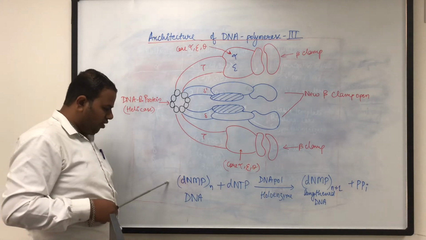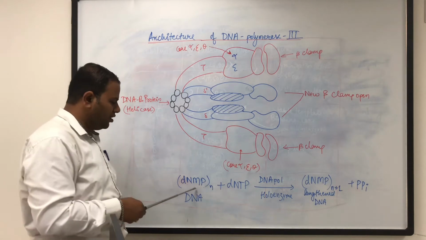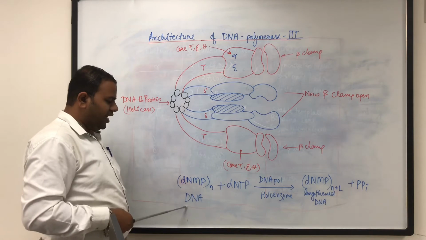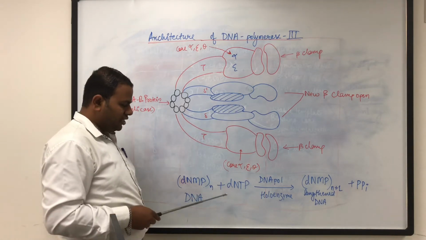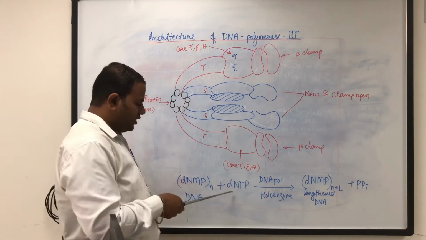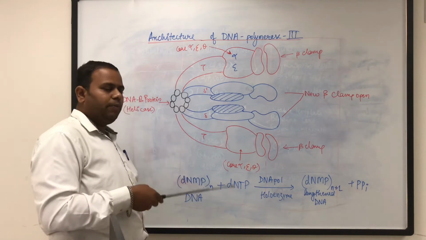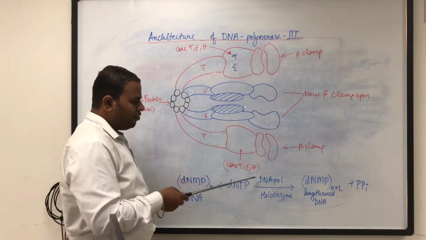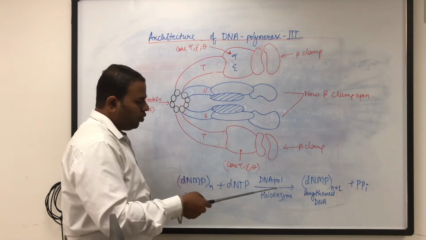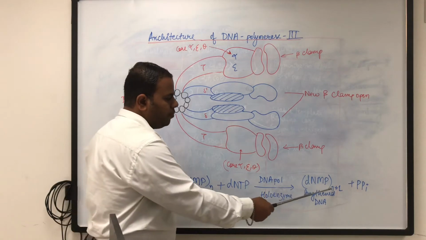At the starting of the replication, there will be deoxynucleotide monophosphate, meaning it will have a certain length, for example 10 nucleotide length, okay. So this is the DNA at the starting. When the replication starts, the dNTP, deoxynucleotide triphosphate, will be added. This deoxynucleotide triphosphate may be ATP, GTP, CTP or TTP. With the help of the enzyme DNA polymerase, the holoenzyme and all the machinery, the new nucleotide will be added, that is N+1. Earlier it was N. This new nucleotide added will become N+1.